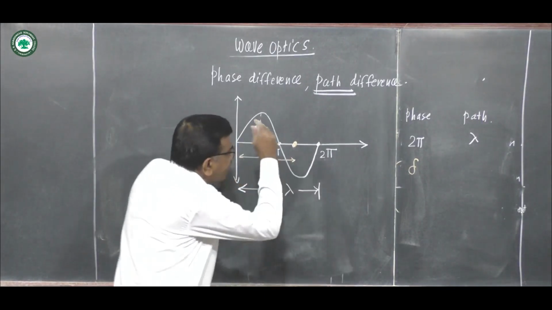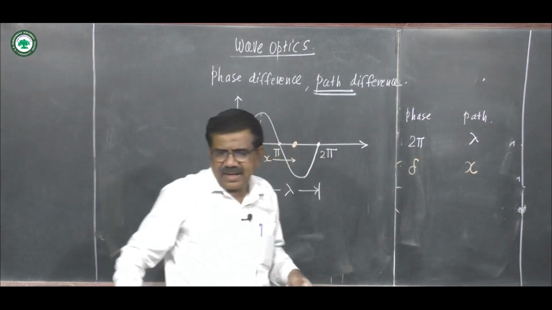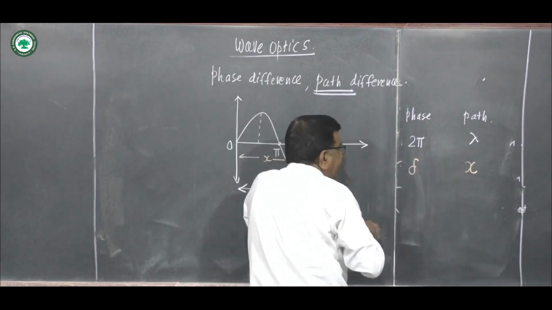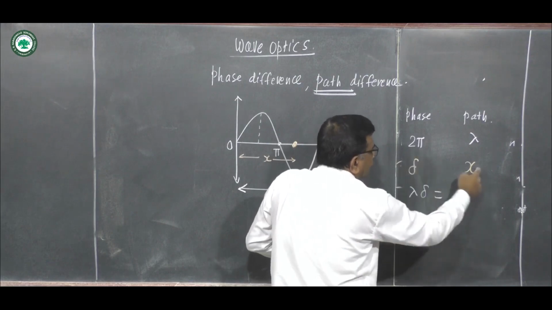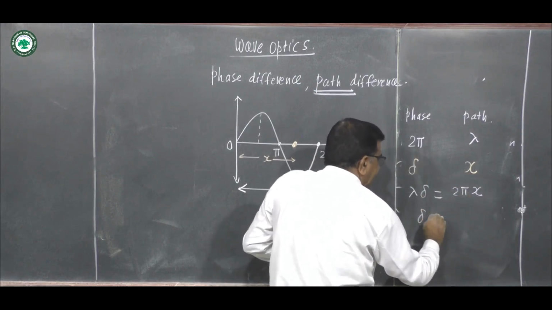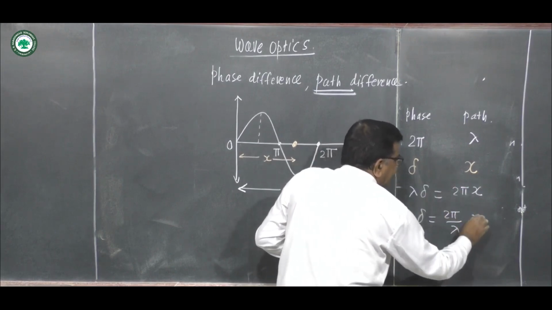What is the corresponding path? Path is x. If we take the cross multiplication, we write lambda delta is equal to 2 pi x. Therefore, this delta is 2 pi upon lambda into x.